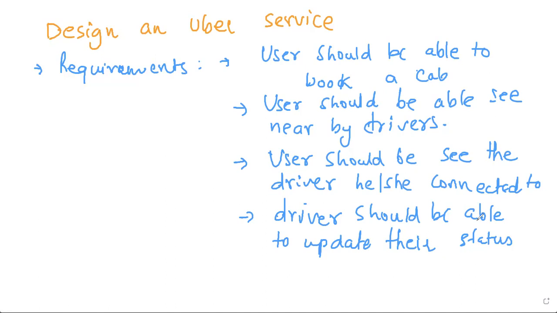Okay. So I think these are fair enough requirements. We discarded payments, we discarded authentication and authorization, we discarded multiple cars, price information, duration information. We discarded a lot of features, right? All we need: users should be able to book a cab, users should be able to see nearby drivers, users should be able to see the driver they are connected to, and the driver should be able to update their status on a regular basis. Non-functional requirements next.